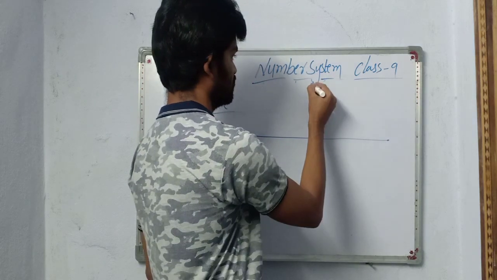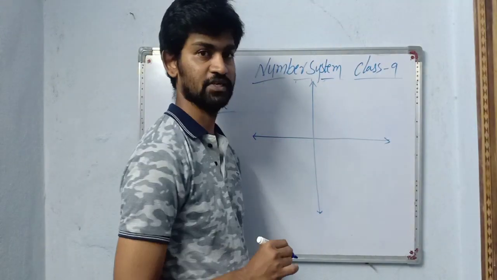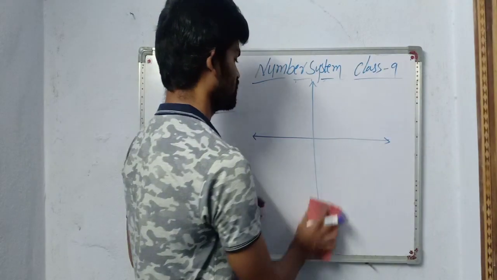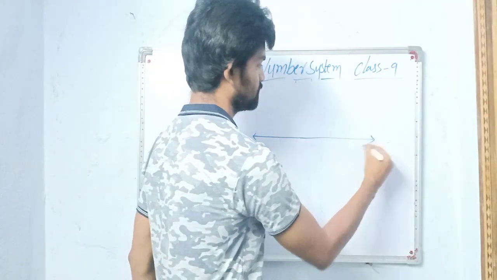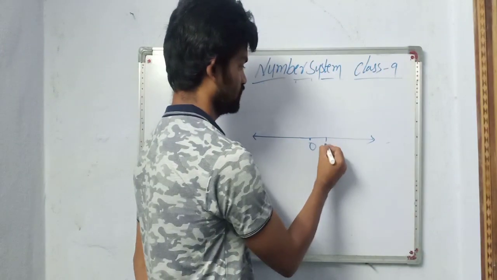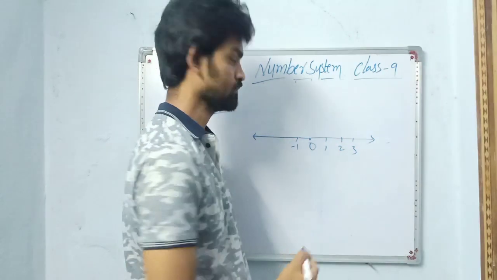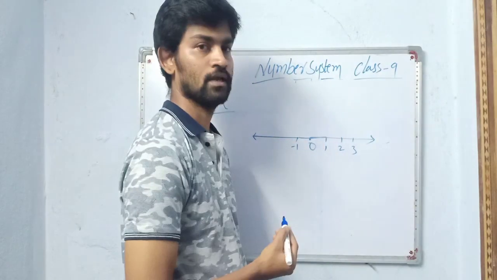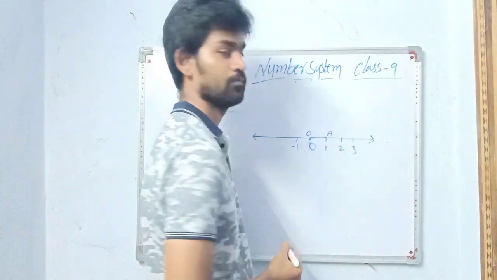I will draw one graphical representation. I am drawing a coordinate axis, or you can just draw a number line also, no problem. No need to use a coordinate, draw just a number line. Okay, so mark 0 here, this side 1, this side -1, 2, 3 will go on. Okay, now this is 1 unit and name it as, this is O and this I named as A, and